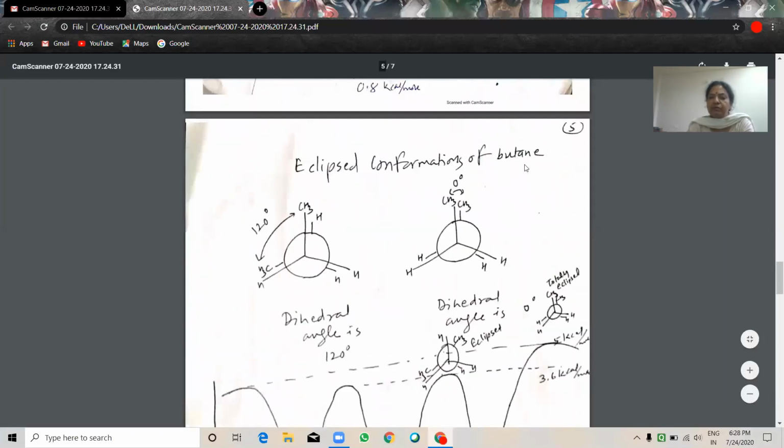Eclipsed conformers of butane: here the dihedral angle is 120 degree, where the front carbon methyl group and back carbon methyl group are eclipsed. And in the totally eclipsed form, front carbon methyl and back carbon methyl group have 0 degree.